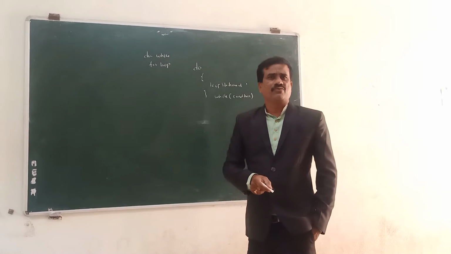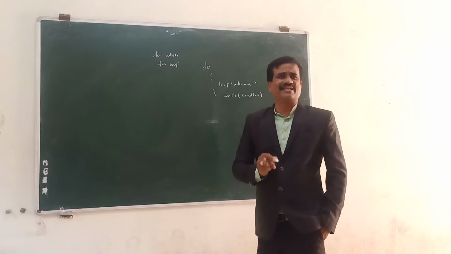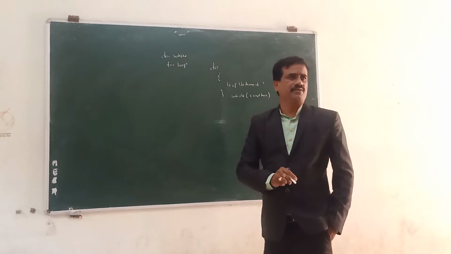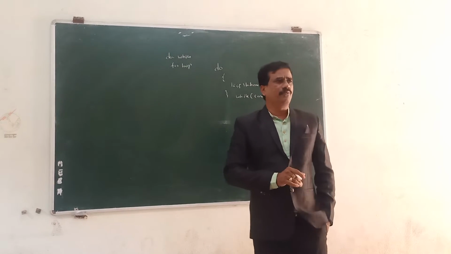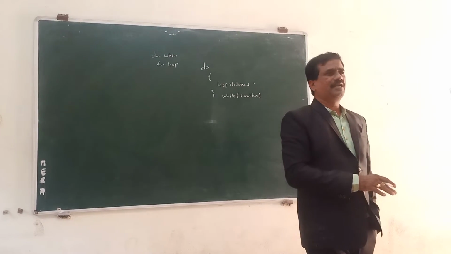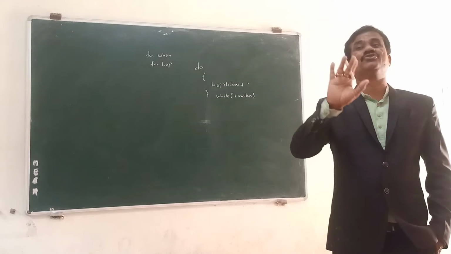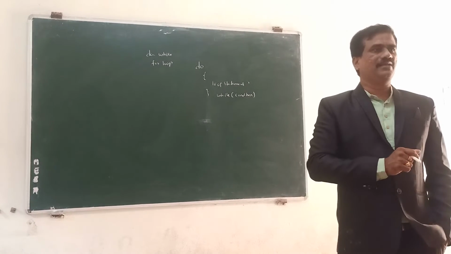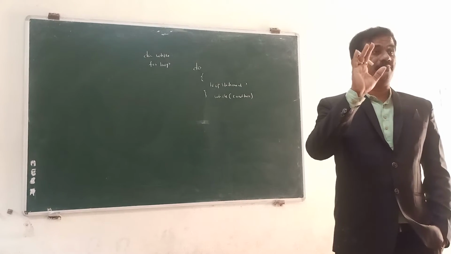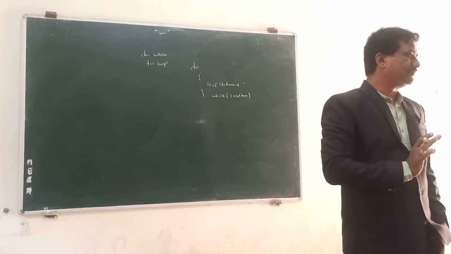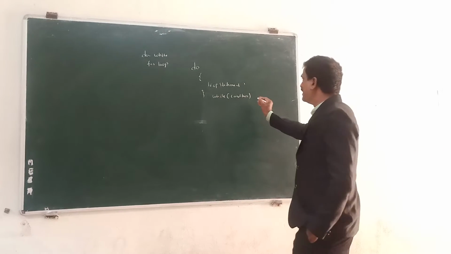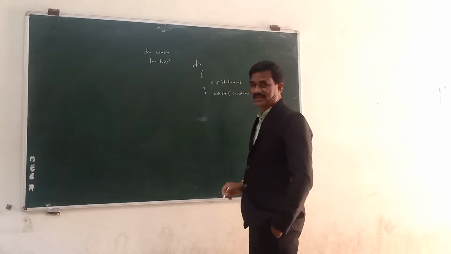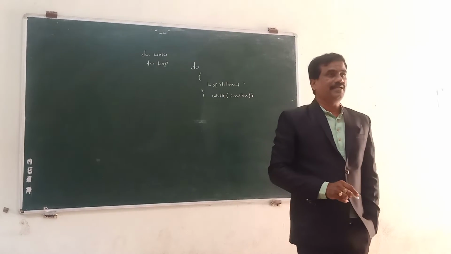My dear students, one more very interesting observation. In the while loop, at the end of the while condition, there is no semicolon. But in the do while, the semicolon is mandatory or compulsory. Semicolon means it is not the end.